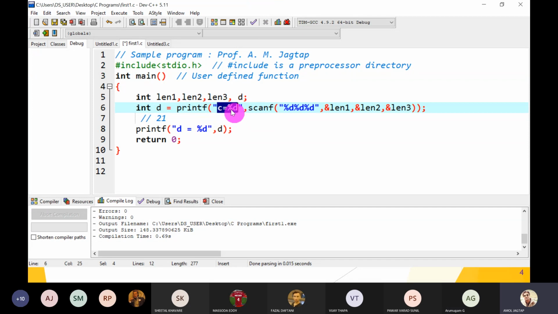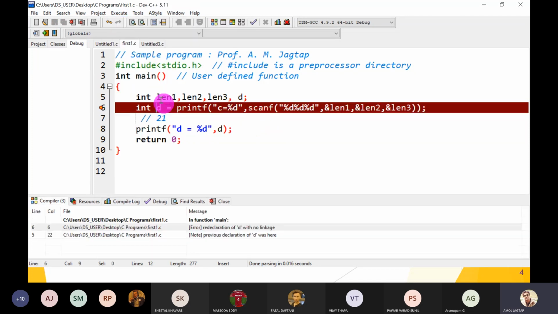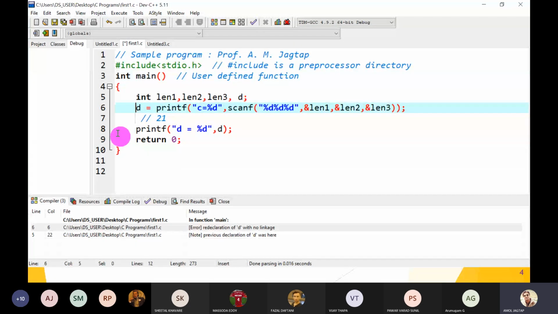Okay. Instead of %d, what value is displayed? 3. So just compile and run. So what is the output? What is redeclaration of d with no linkage? In C language, we cannot declare int d again. In C++, we can do that. But here, we have to declare the variable at the first line. So why write int again? So this is the error: redeclaration of d with no linkage.